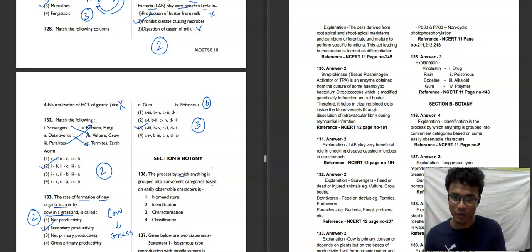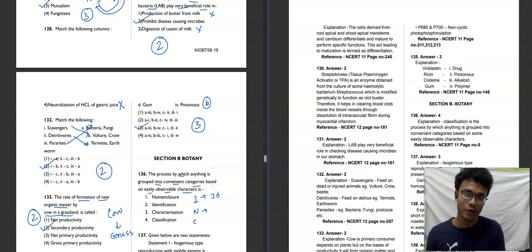The process by which anything is grouped into convenient categories based on easily observable characters is: nomenclature, identification, characterization, or classification. While solving this question, basically three things you have to remember. I have a trick: I, N, C. First of all, you have to do identification.